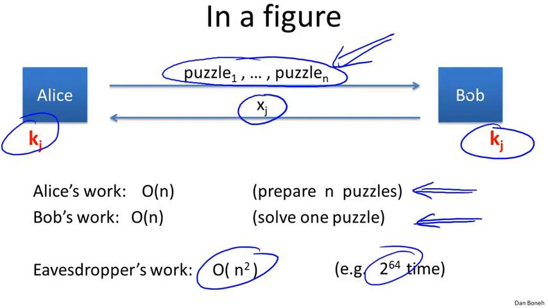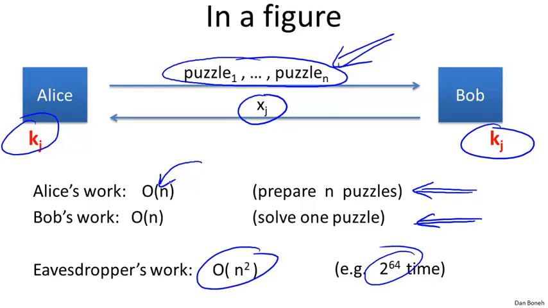But then all the security they got is that the attacker can break this protocol in time 2 to the 64. So 2 to the 64 is still not considered particularly secure. As a result, if the attacker really wanted to break this protocol, he could. So to make this secure, the participants would have to increase the parameter n, and they would have to send, say, 2 to the 64 puzzles to one another, and then spend time 2 to the 64 to solve each puzzle, and then the attacker's work would be 2 to the 128, which is considered secure.